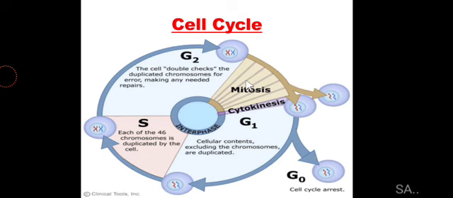This is how the cell cycle proceeds, and it is happening in every living organism normally at a different pace. Sometimes the cell cycle span could be 20 minutes, or it could be as lengthy as several days or several weeks, depending on the requirement of the body.